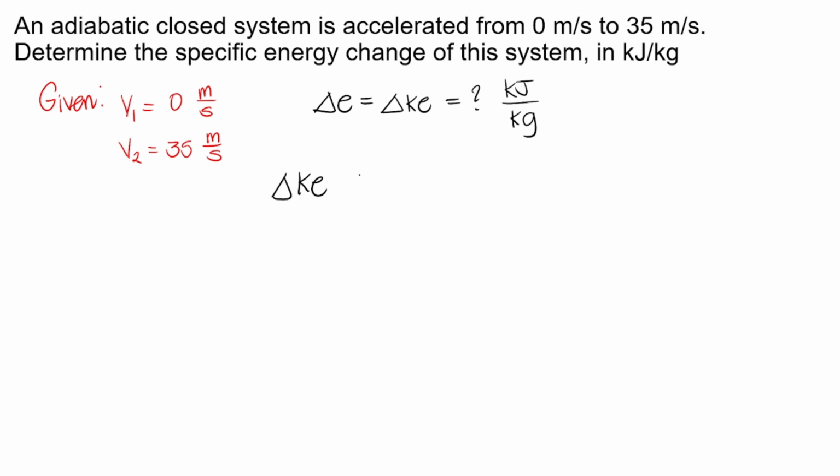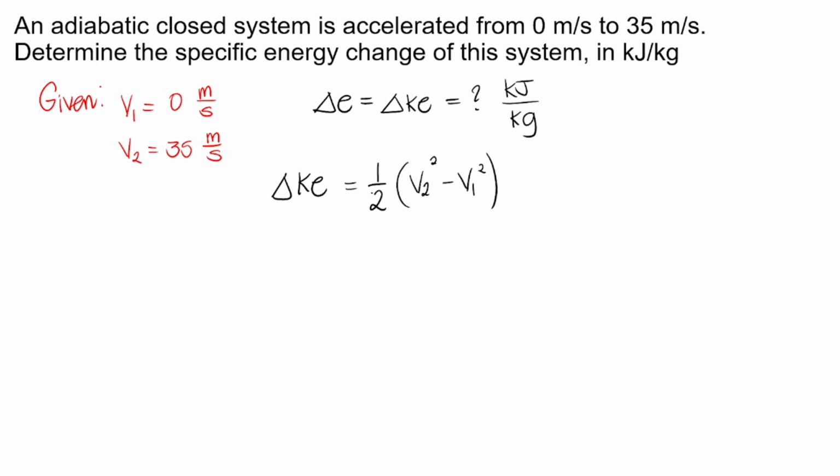So you will simply use the formula for the change in kinetic energy. And it's per unit mass kasi specific nga. So, again, kapag energy change or change, it's final minus initial. So, that will be 1/2. Factor out na natin yung 1/2. So, we have V sub 2 squared minus V sub 1 squared. So, basically, the final velocity squared minus initial velocity squared times 1/2.